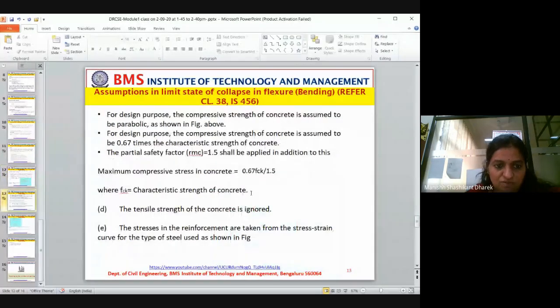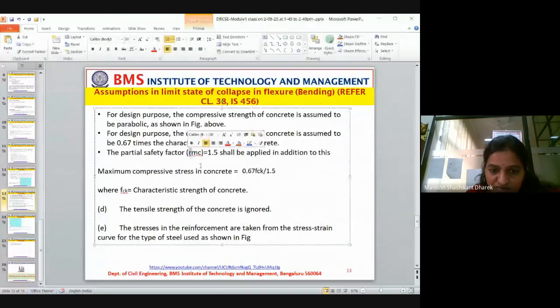Now, for design purpose, the compressive strength of concrete is assumed to be parabolic, as shown in the figure above. For design purpose, the compressive strength of concrete is assumed to be 0.67 times the characteristic strength of concrete. It has been explained from the beginning. The partial safety factor, this is gamma, not R. Gamma mc equals 1.5 shall be applied in addition to this. 0.67 times itself is a safety factor.